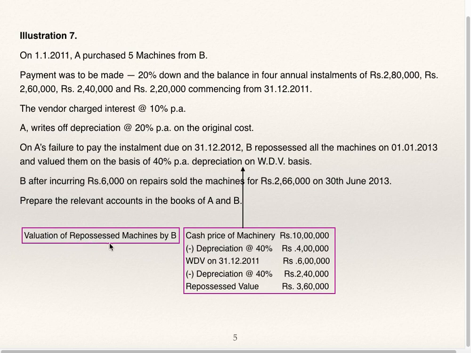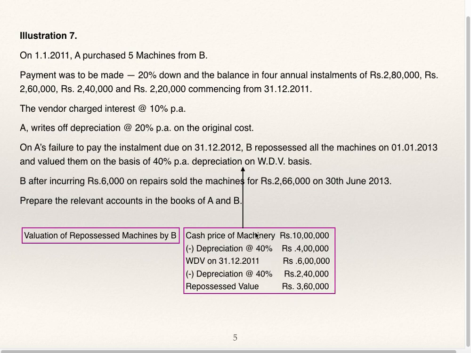Now we'll see valuation of repossessed machines by B. Cash price of machinery is 10 lakhs. We'll see how to calculate cash price. He has valued on the basis of 40% depreciation WDV basis. Cash price of machinery is 10 lakhs minus depreciation at 40%, 4 lakhs. Written down value on 31st December 11 is 6 lakhs. 40% of 6 lakhs is 2 lakh 40,000. Repossessed value is 3 lakh 60,000.